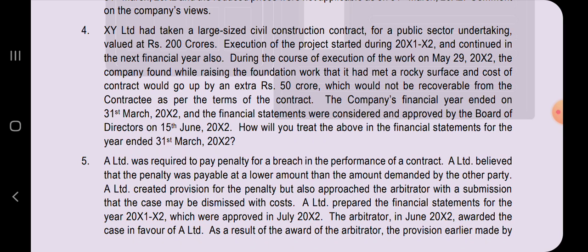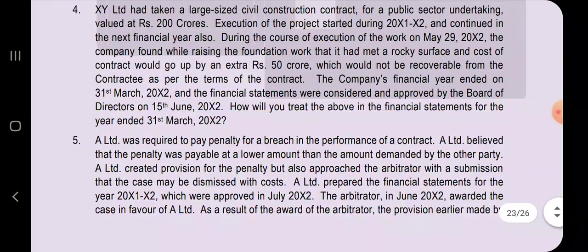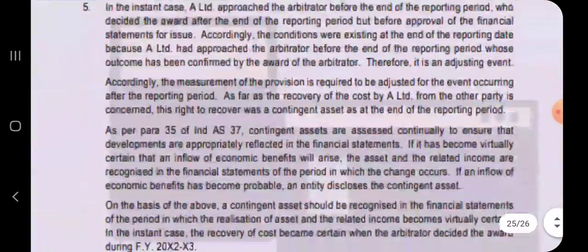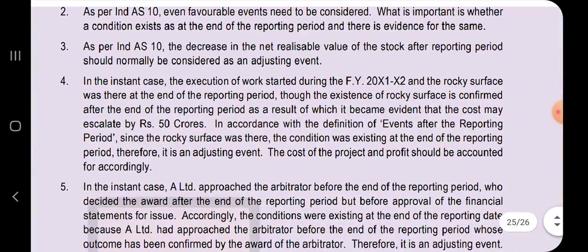Now the company and the Board of Directors are asking you whether this 50 crores is to be treated in the current year or whether the same has to be considered in the next year. That is what the question is asking, whether this is an adjusting event or non-adjusting event. Come, let's quickly go through the answer. Simple question, it has to be accounted for.